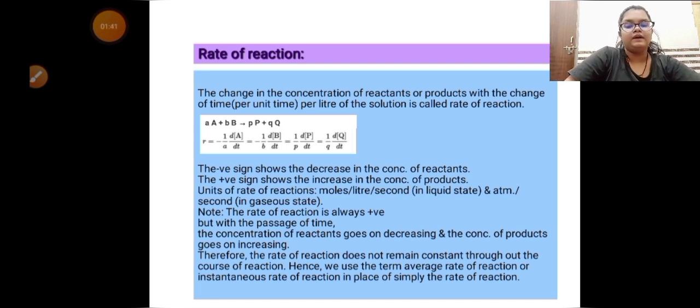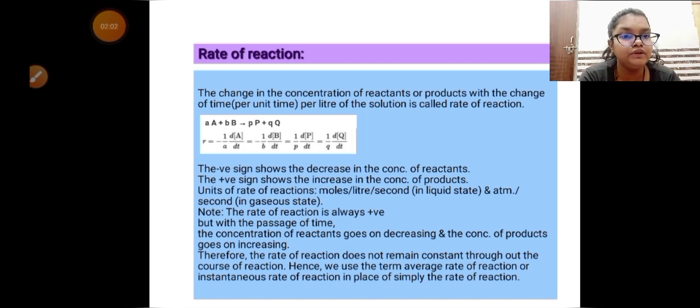So here the positive sign is used because the positive sign shows the increase in the concentration of a product, and the negative sign shows the decrease in the concentration of a reactant. Now, what is the unit of the rate of a reaction?